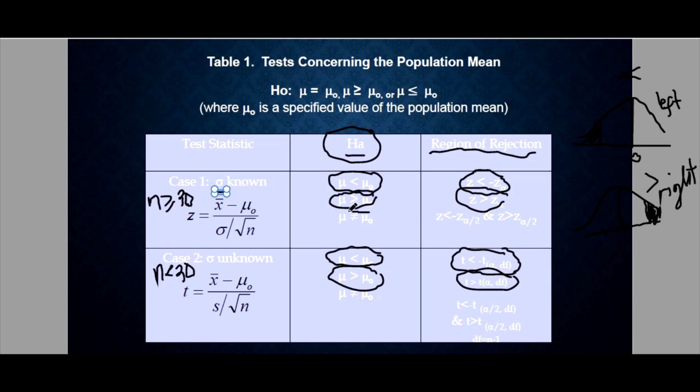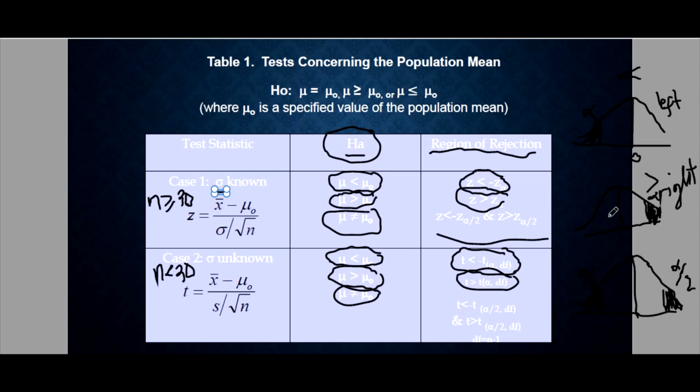And last, if this is your alternative hypothesis, not equal, meaning we'll deal with this with two tails. So pag not equal, it is two tails. So we have this and this. Since this is now two-tailed, our alpha will be divided into two, one to the right and one to the left. So we have alpha over 2 and alpha over 2, the left and the right.